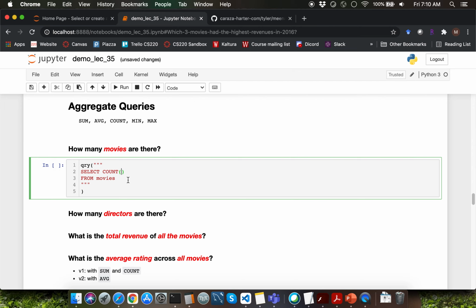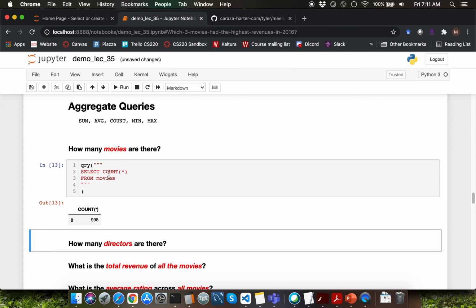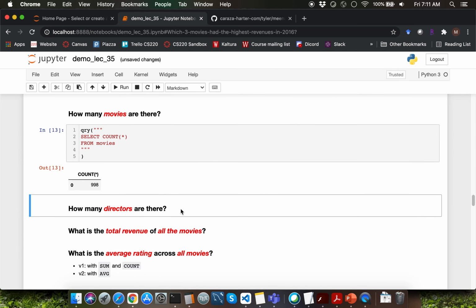That is because the structure of SQL enforces that every row should contain a value for every column. You could use any column name here, or I could just type star, which indicates all of the columns. My query is going to be select count of star from movies table. Observe that we are getting 998 movies.